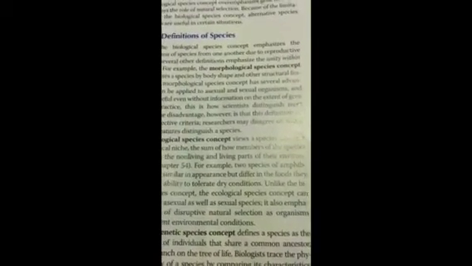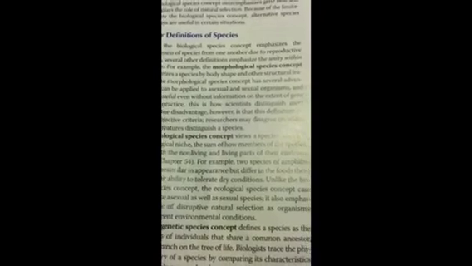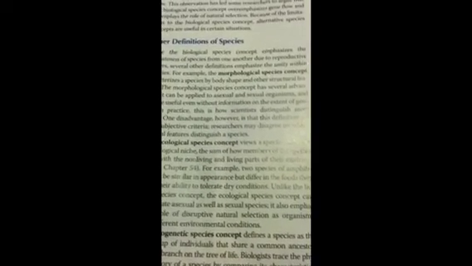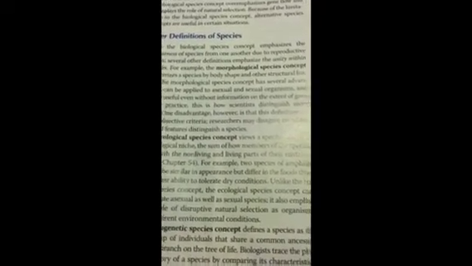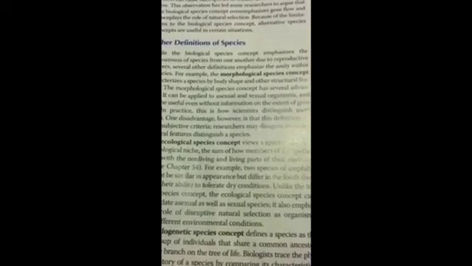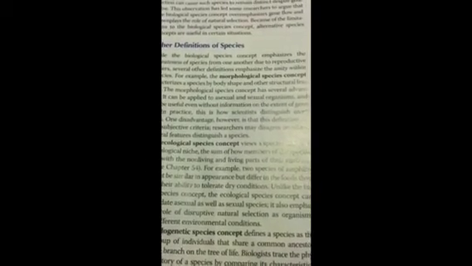Another one will be the ecological species concept, which views a species in terms of its ecological niche, the sum of how members of the species interact with the non-living and living parts of their environment. For example, two species of amphibians might be similar in appearance but differ in the foods they eat or the ability to tolerate different types of weather conditions.